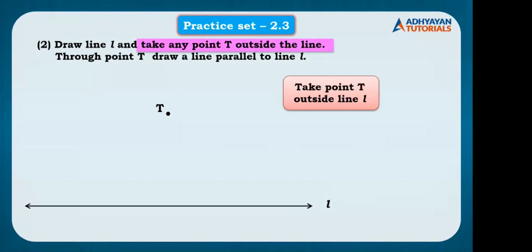In order to draw a line parallel passing through point T, we first draw a perpendicular, right?